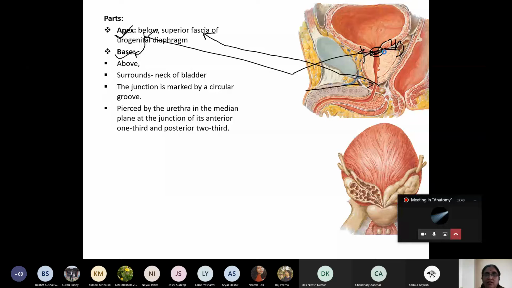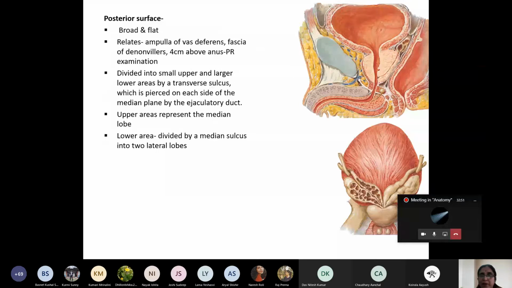Okay. Now, surfaces. My dear student, which surface is this? Posterior surface. The posterior surface is related with the rectal ampulla, and it is separated from the rectal ampulla by a fascia. What is this fascia? This is known as the fascia of Denonvilliers. This is the surface which is palpated in per-rectal examination. When you pass the finger through the anal canal into the rectum, you will palpate the posterior surface of the prostate through the anterior wall of the rectum. How many centimeters above the anus does it lie? It lies 4 centimeters above the anus.